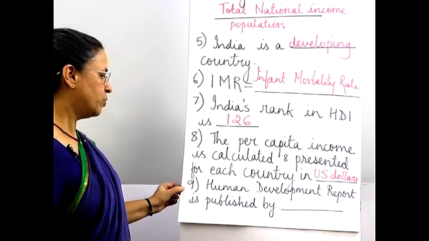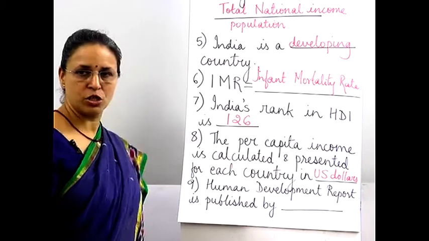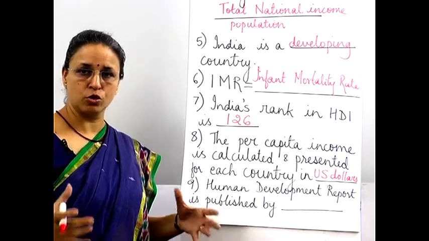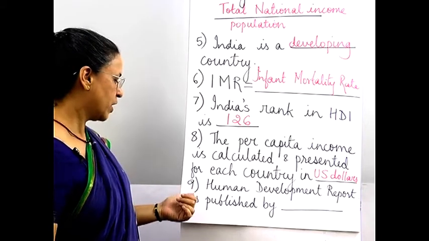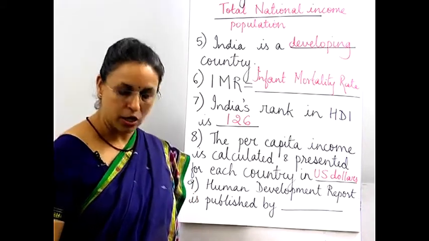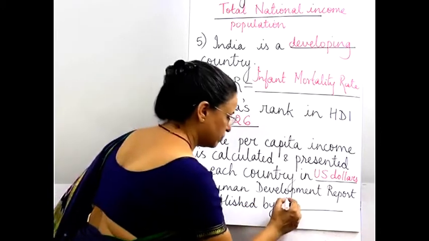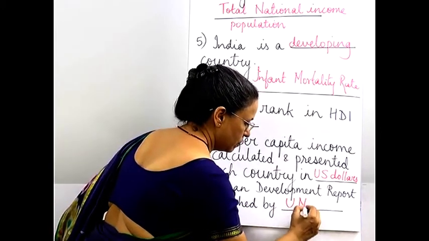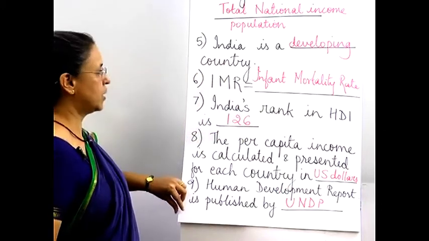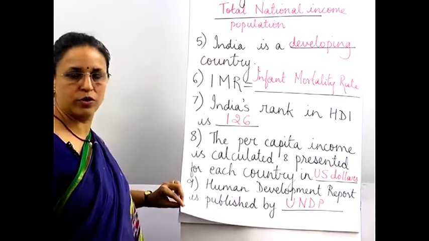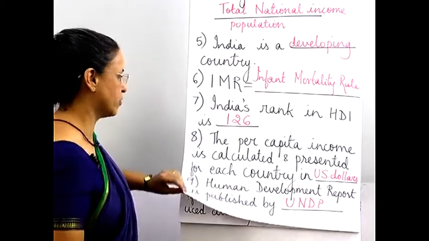Ninth, Human Development Report is published. That means there is a kind of a group which checks which country has better HDI, and this is published by UNDP. In case you are writing down anything, you can always pause and you can take down whatever you want.